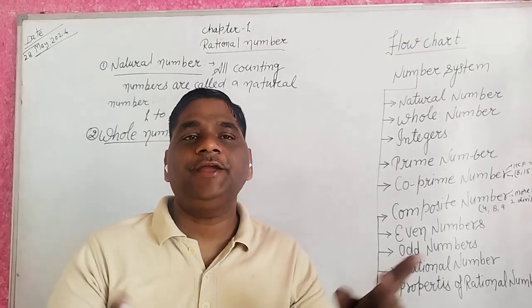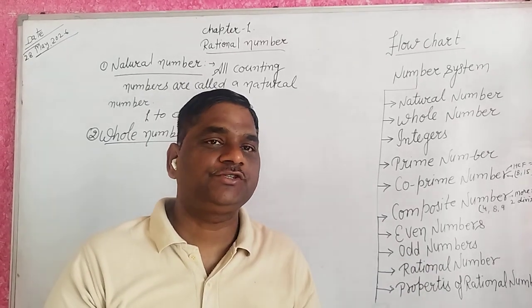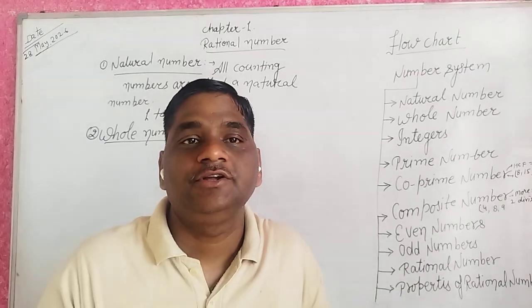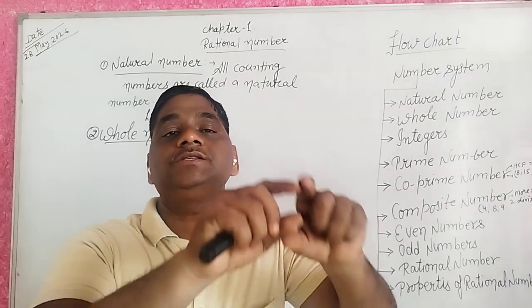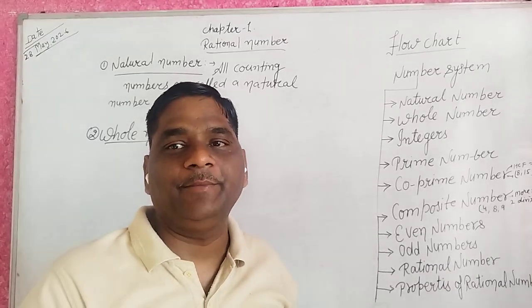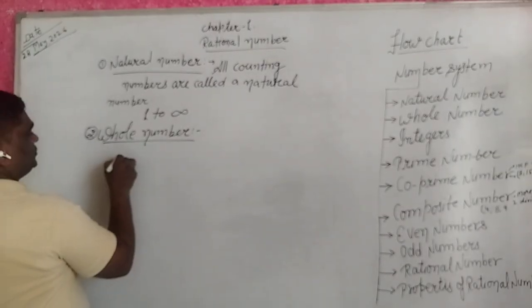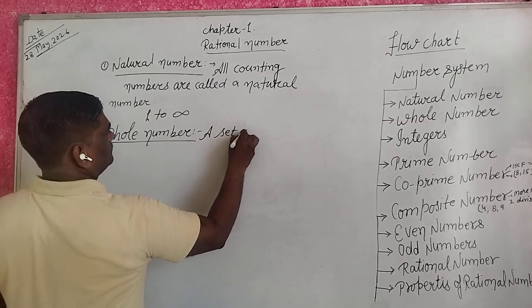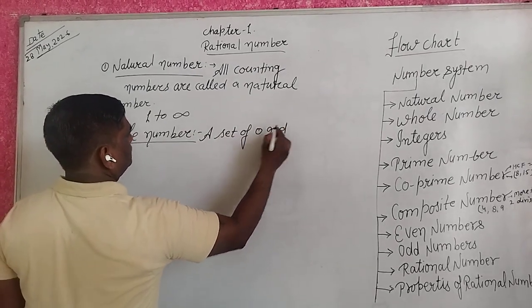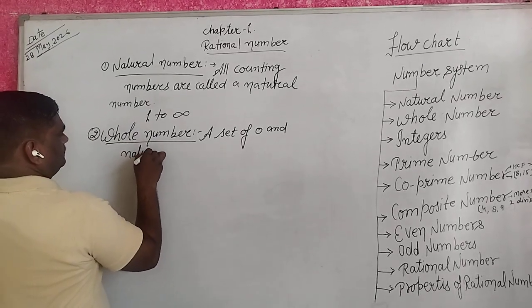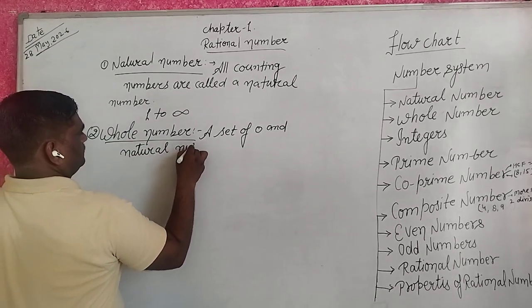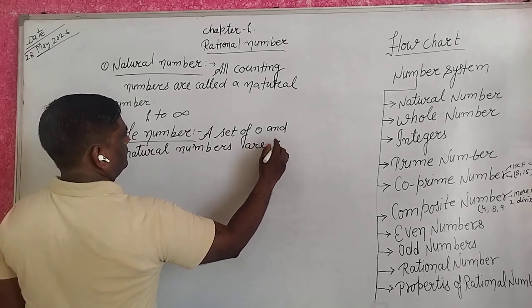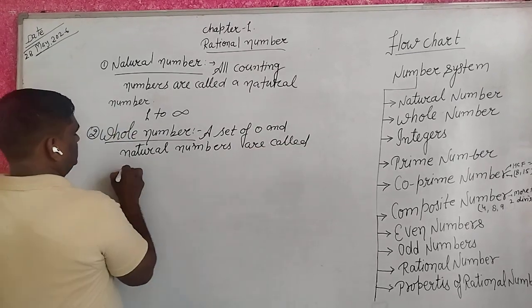If you define a whole number, you say a set or group of 0 and natural numbers is known as a whole number.